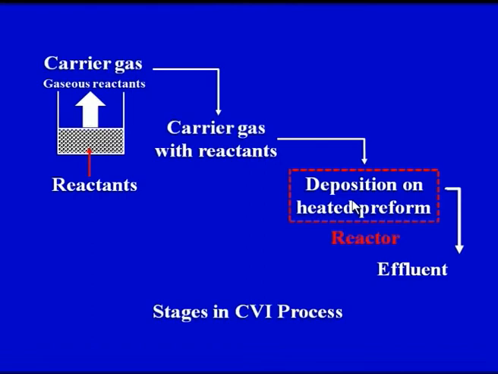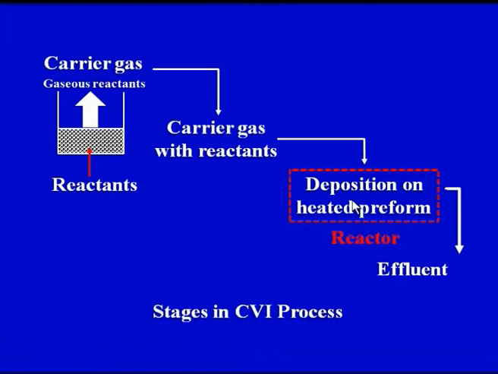When the solid is deposited on the fibers, the diameter of the fibers would increase and the porosity would decrease because of this deposition of solid material. If you remember, in our first slide we saw that in this case a solid is deposited.